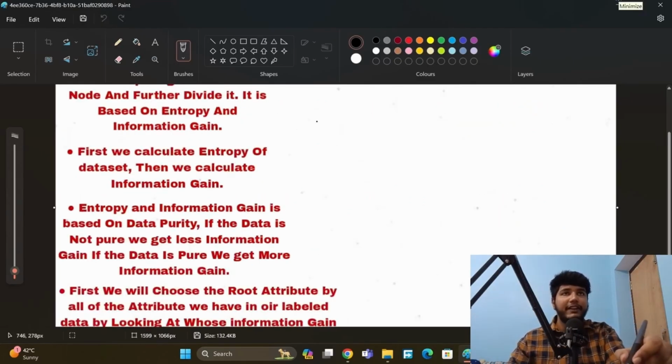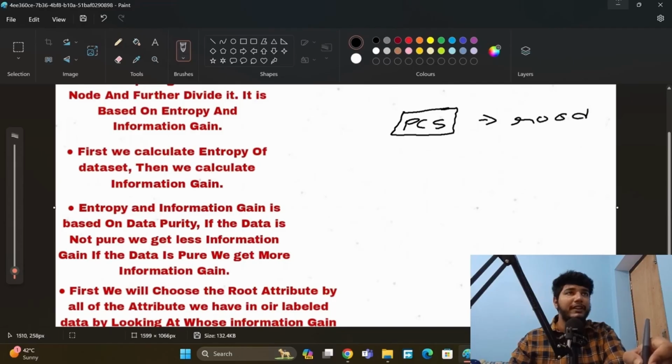Here we will create an attribute, and this is called PC status. And what is this? This is the root node. This is the node from where everything is connected. This is called the root node, and we will connect edges from here.